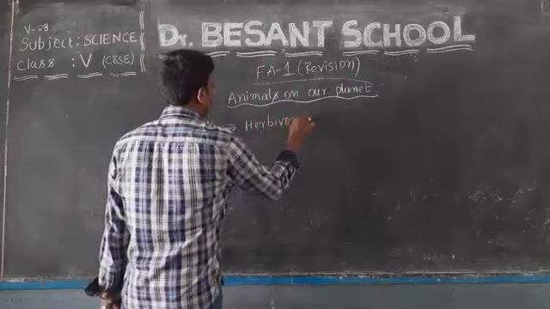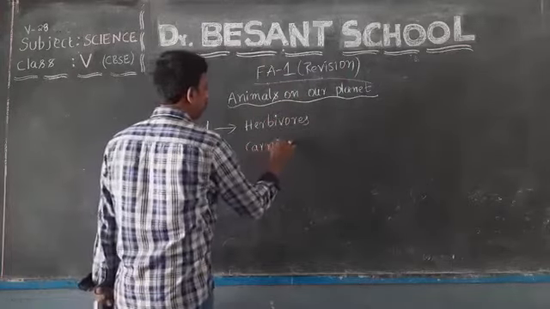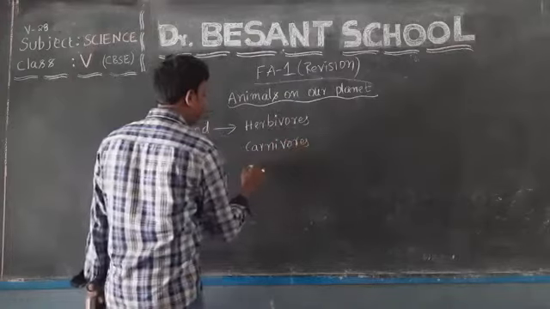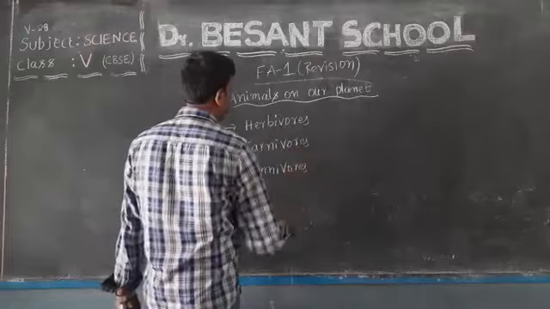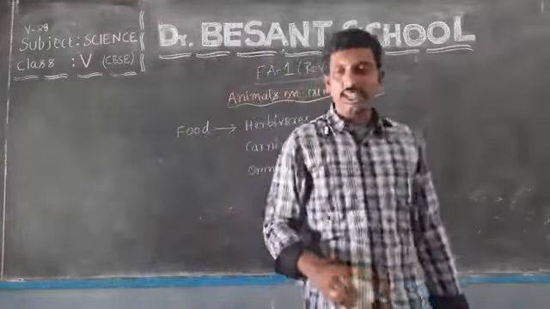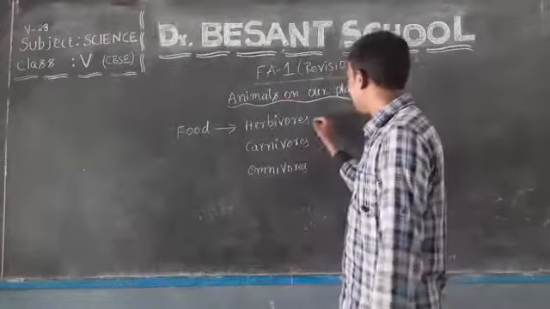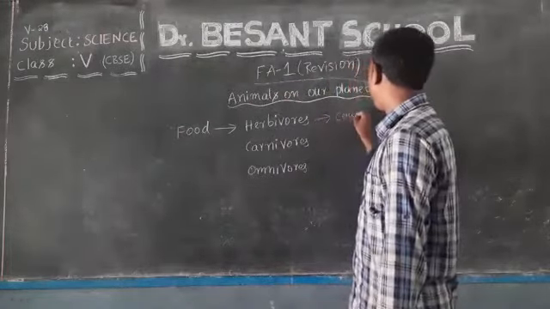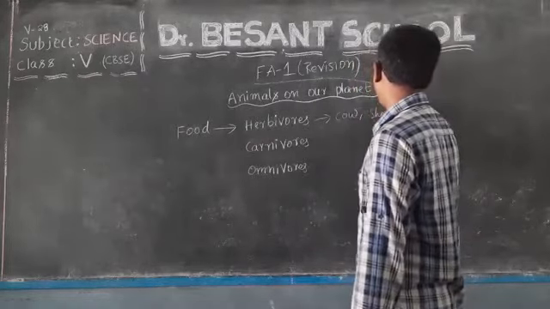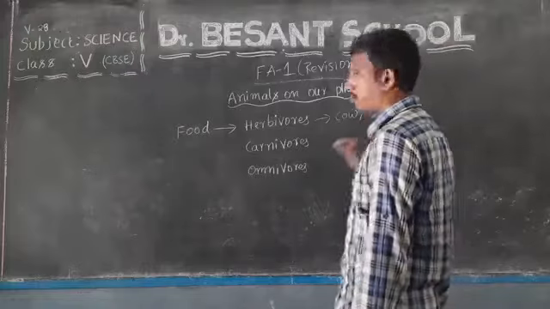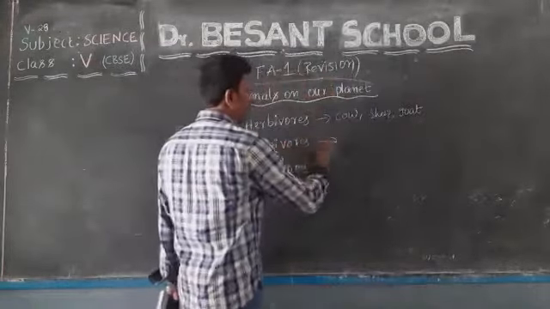Herbivorous, carnivorous, and omnivorous. What do you mean by herbivorous? Yes, these are the animals which eat only plants. The best example we can take is cow. We can take sheep, goat, camel. These depend on plants. Elephant you can take.